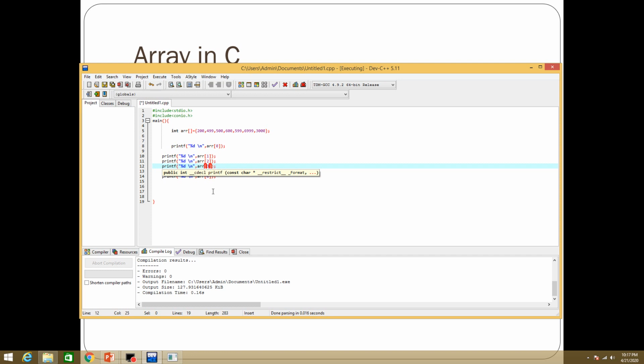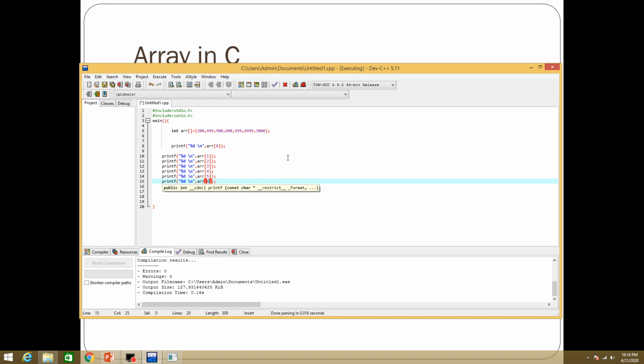So at location 3, please print the value. At location 4 of the array, please print the value. At location 5, please print the value. At location 6, please print the value.